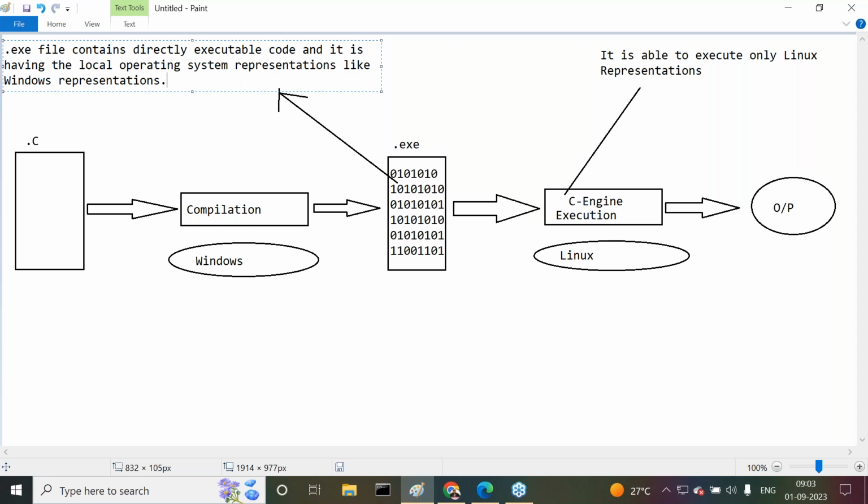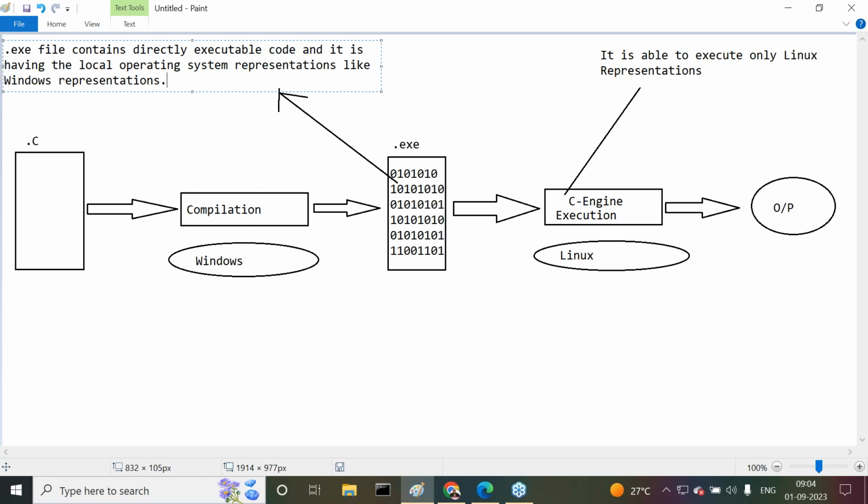Simple example I'm telling you. For an integer in Windows operating system in the C programming language, it is 2 bytes of memory. When it comes to Linux, it may be 4 bytes of memory. When it comes to Unix, it may be 3 or 4 bytes of memory. When it comes to Solaris, it may be some other memory allocation. What's the meaning of it? That memory allocation is going to be varied from one operating system to another. Not only that, internal data representation is also varied from one operating system to another. So rules and regulations, data representation, all conventions are varied from one operating system to another.